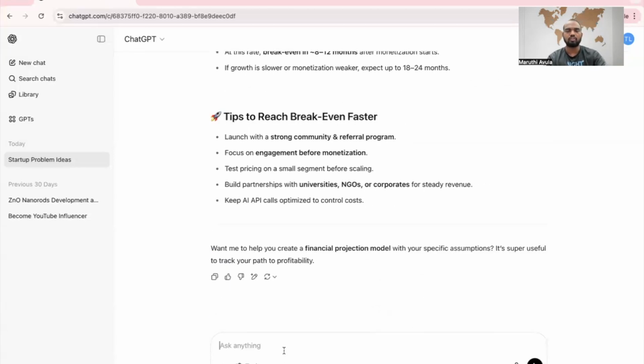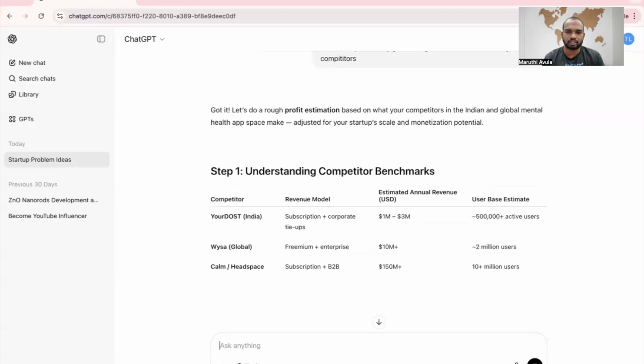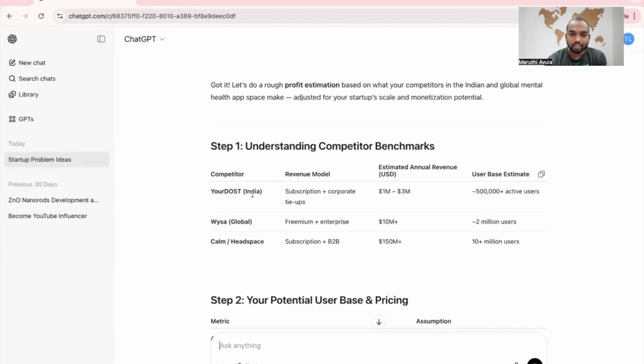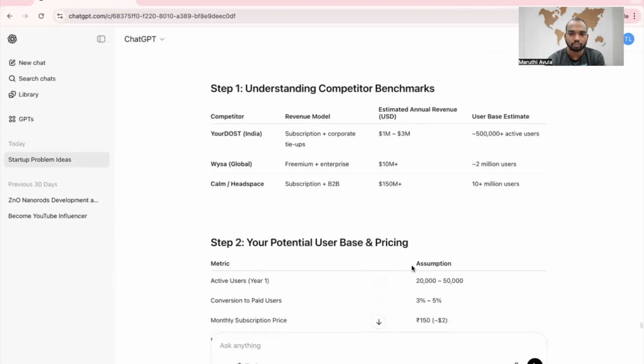Okay, how much profit may I gain, calculated from my competitors. Let's understand what the market value is. See here, their subscription plus corporate tie-ups is estimated at 1 million to 3 million, with 5 lakhs plus active users. So it's not less. Visa Global Premium, plus 10 million, 2 million users are there. So it has potential to grow.